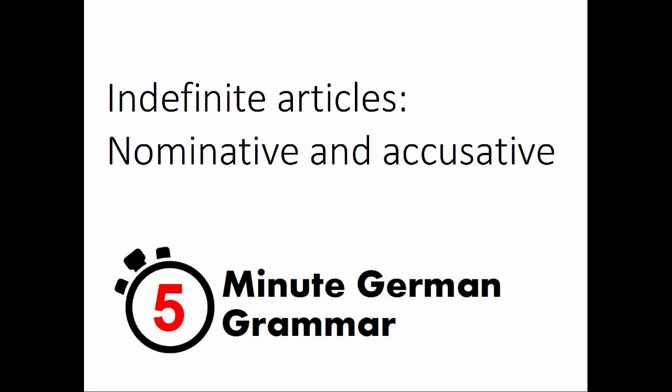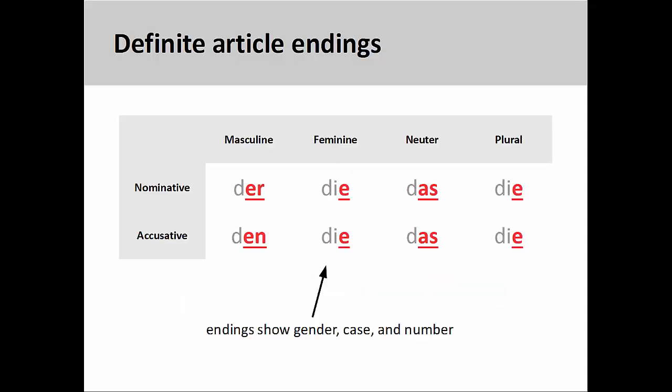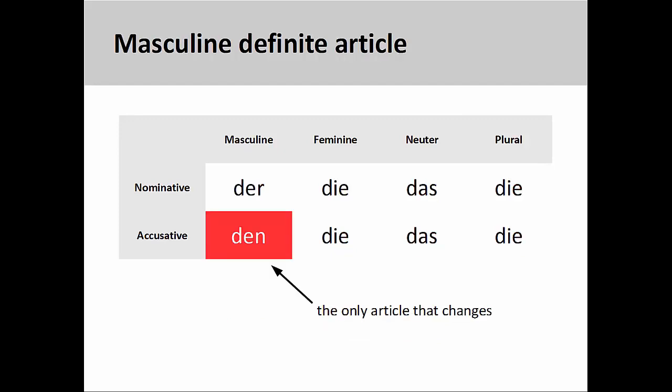Thank you for watching. This presentation will introduce indefinite articles in the nominative and accusative cases. You will recall from the presentation on definite articles that the endings of these articles show the gender, case, and number of the noun they modify. You will also recall that the masculine definite article was the only one that changed as it moved from the nominative to the accusative case. These patterns, with a few minor exceptions, can also be found in the indefinite articles.